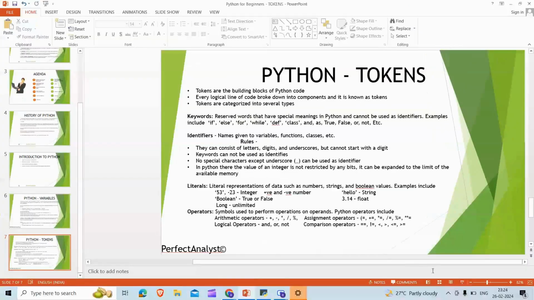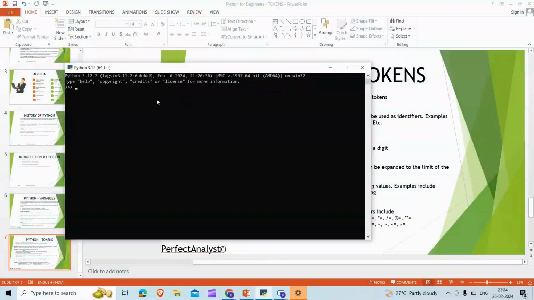Let's say I'm going to the command prompt here. I can write a equal to 10. Here a is a variable and we have assigned the value 10. Now if I want to create a variable with a keyword, let's say True equal to 10, what will happen?